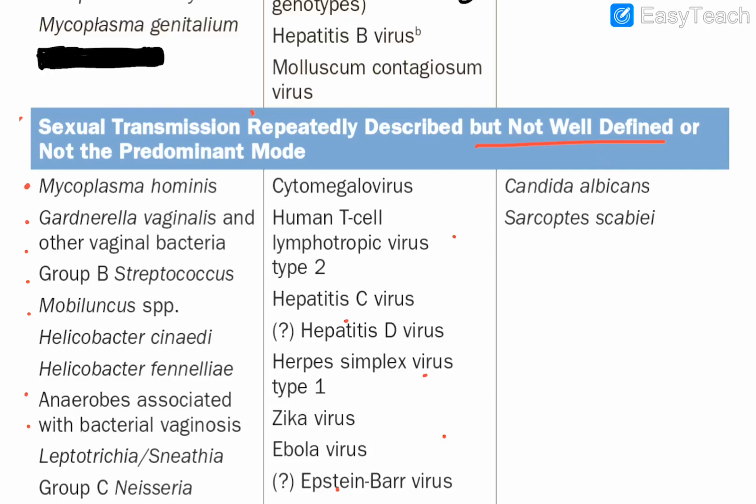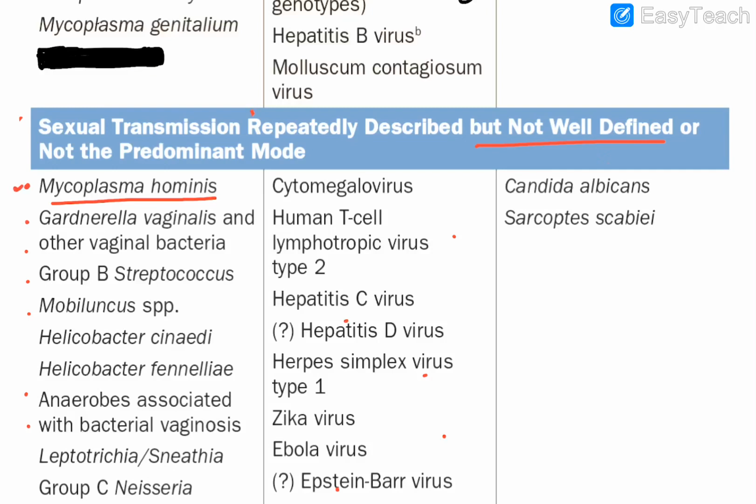Okay, guys. Regarding this particular one, you remember here the first name, Mycoplasma hominis. The predominant one which we have studied just now is genitalium, and this one is hominis.